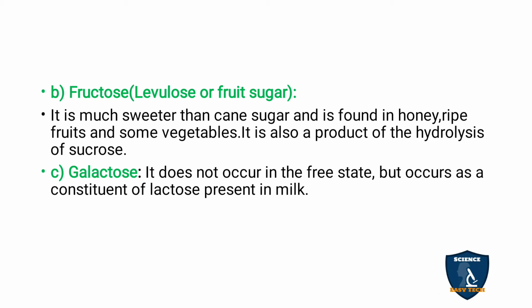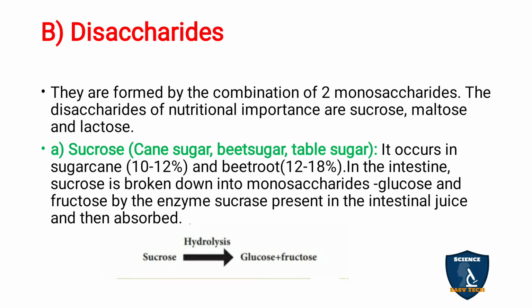Next is galactose. Galactose does not occur in the free state but occurs as a constituent along with lactose. It occurs in milk. Next are disaccharides. When two monosaccharides are combined together, it forms disaccharides. Examples are sucrose, maltose, lactose.